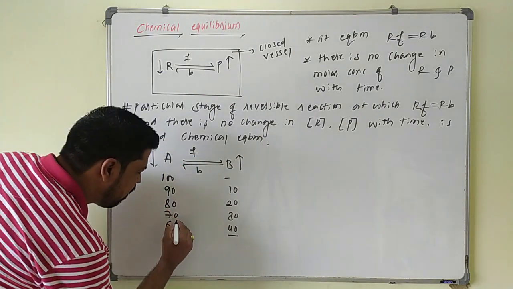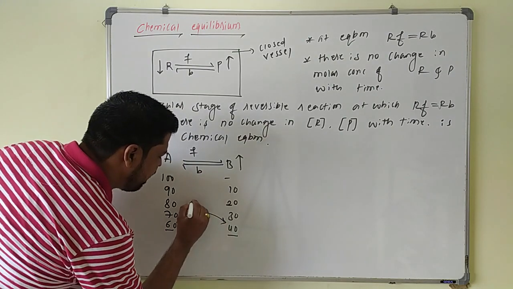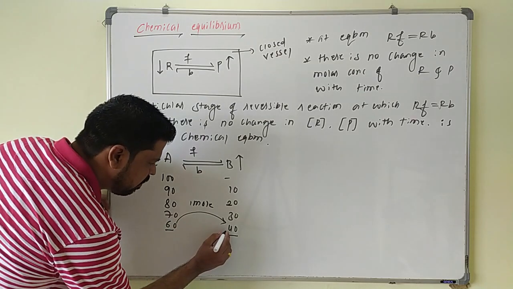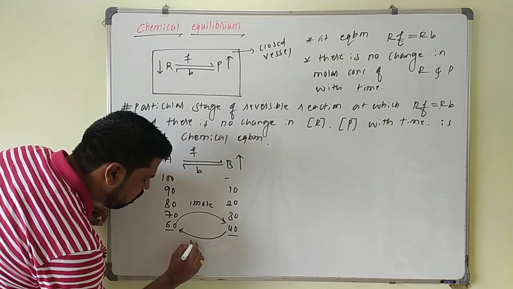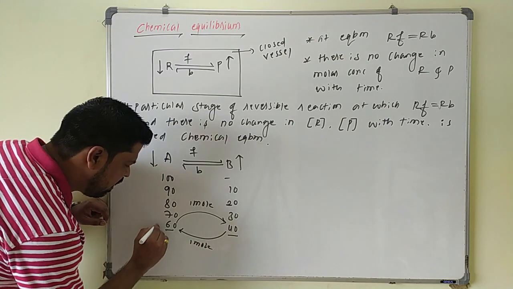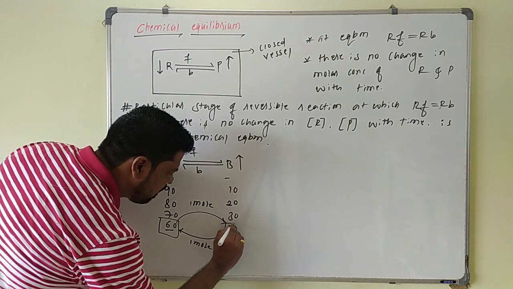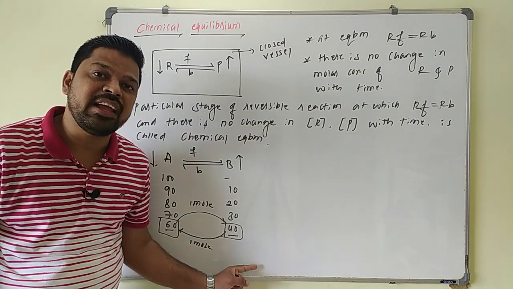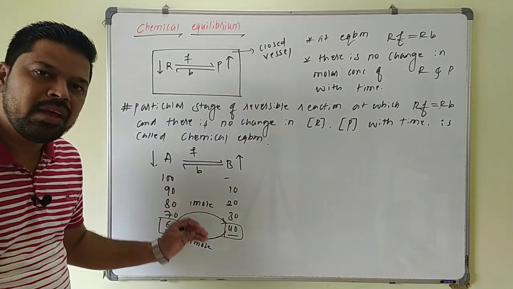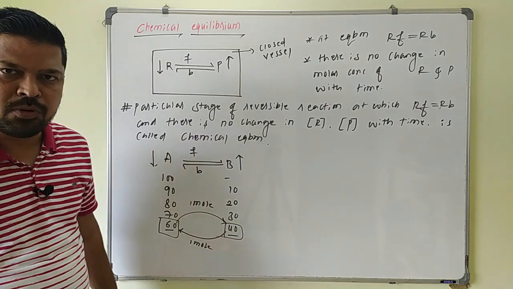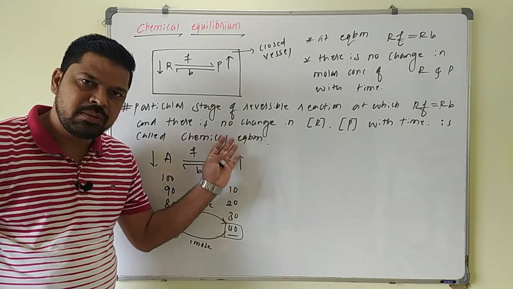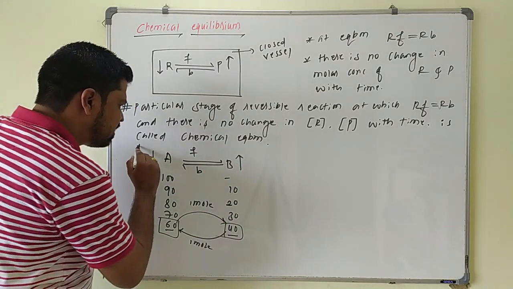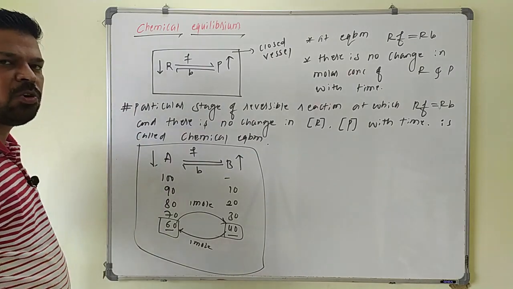For example, here 1 mole of reactant is getting converted into product. At the same time, 1 mole of product will give back 1 mole of reactant, so that there is no change in the concentration of reactant as well as product. So this stage is called what? Equilibrium. This equilibrium may be achieved at any composition. I hope you understood this mechanism, how that equilibrium will be achieved. Assume that this reaction is taking place in a closed vessel.